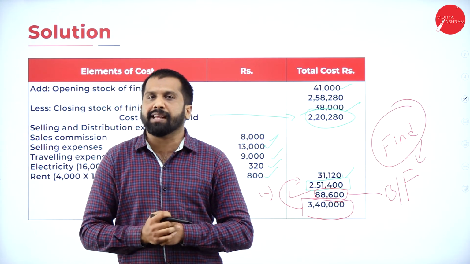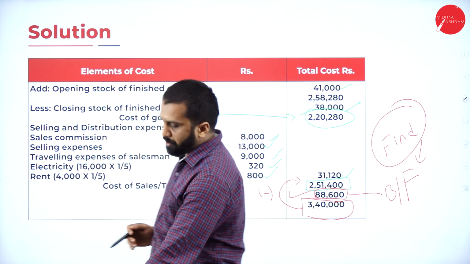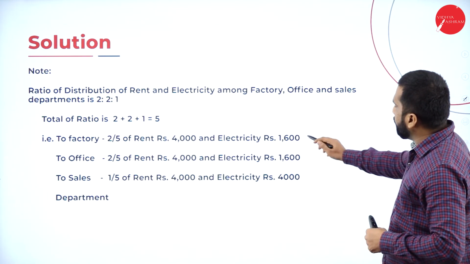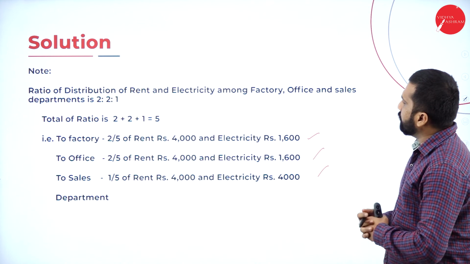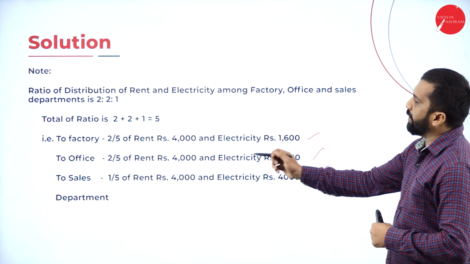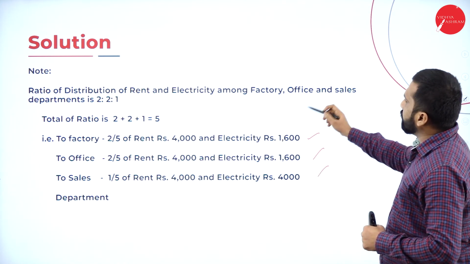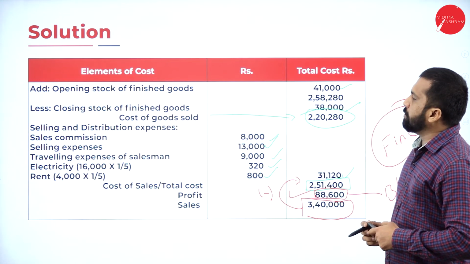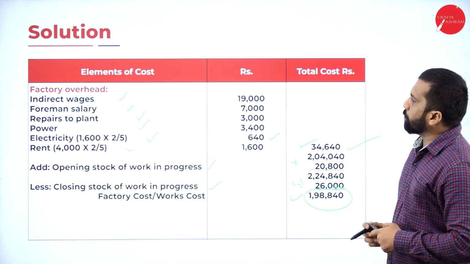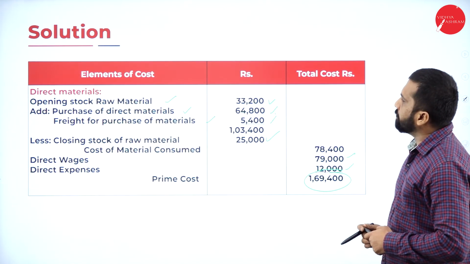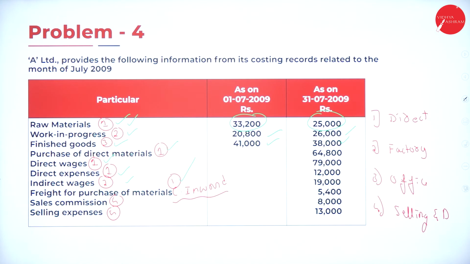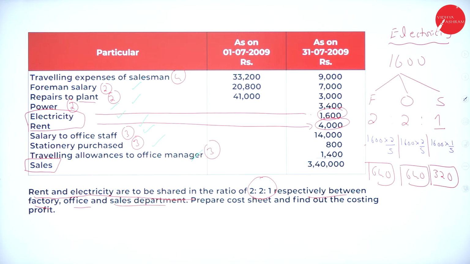I'll go back to all these slides. Please take a screenshot. So this is a calculation actually. I already showed you the same, 2 by 5, 2 by 5 and 1 by 5. One is for electricity and one is for your one more expense of rent. Yeah. So this is your problem number 4. Your question continuation.